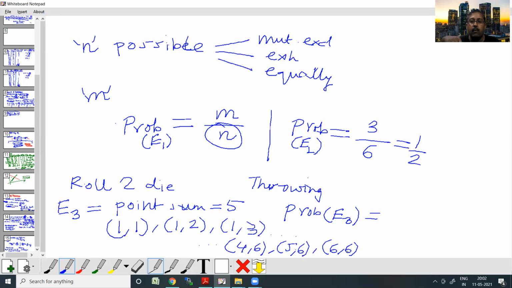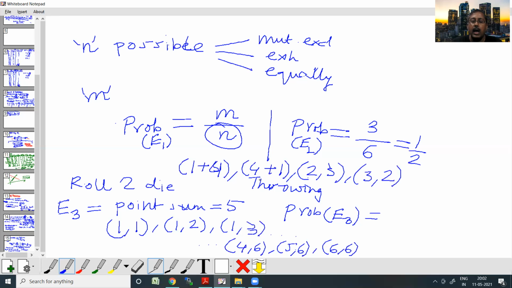In what cases will it be 5? 1 plus 4 is a 5. So when I get a 1, 4, I will have a 5. Or I can have a 4, 1. I can also have a 2, 3, or a 3, 2.